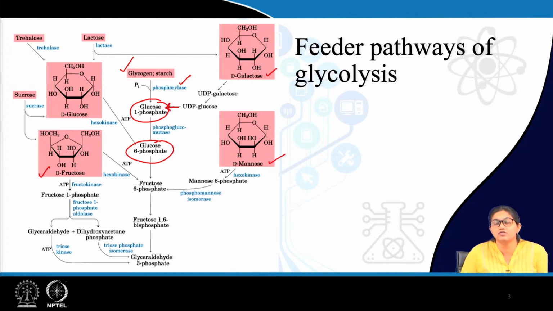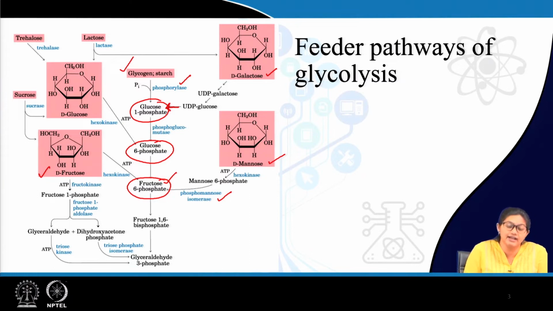And similarly, this glucose 1-phosphate, just like glycogenolysis, can enter glycolysis via formation of glucose 6-phosphate. Similarly, mannose also can enter via mannose 6-phosphate formation, and it forms fructose 6-phosphate by phosphomannose isomerase. So, mannose also can contribute in some intermediate of glycolysis. The intermediate is fructose 6-phosphate.